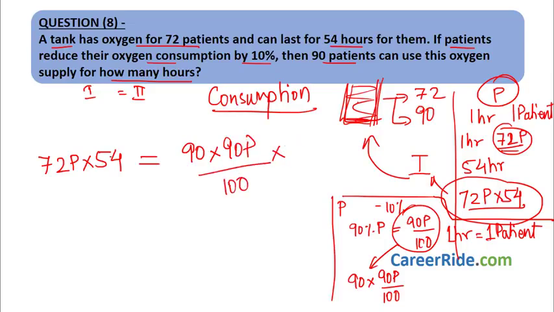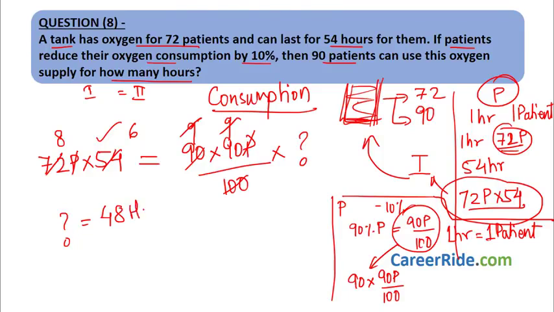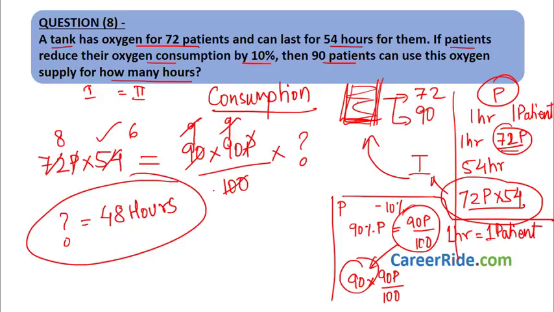But number of hours, do we know? Here we know 54 hours the patients can take in the oxygen, but for the 90 patients with 90 P upon 100 amount of oxygen, for how many hours can they take? We do not know. So put in a question mark. Let's solve. P gets cancelled over here. 9 10s are 90, and 10 10s are 100. 9 6s are 54, 8 6s are 48, question mark equals 8 6s are 48 hours. So 90 patients can breathe in for 48 hours if they reduce their oxygen consumption by 10%.